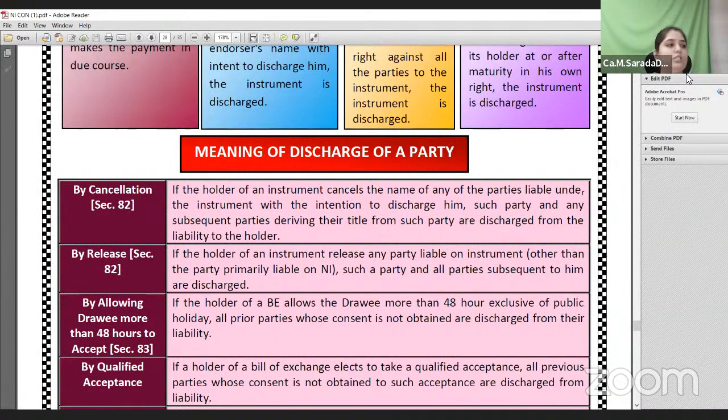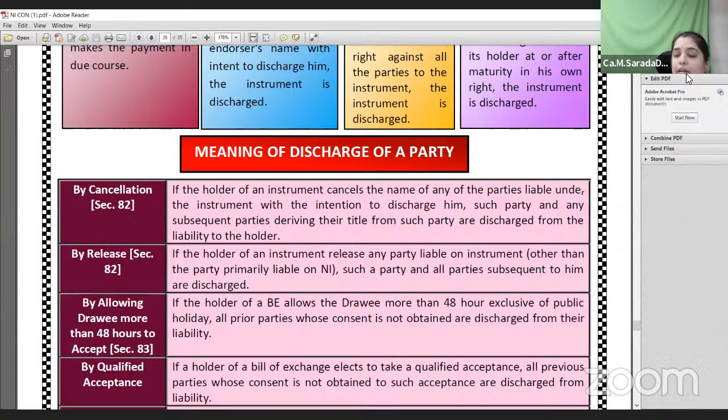Okay, so in what circumstances will the parties be discharged, ma'am? Suppose the holder of the instrument cancels the liability of any of the prior endorsers, then that endorser and subsequent endorsers would be discharged from the liability. Or when the holder of the instrument releases the liability of any of the endorsers or prior parties, he and those subsequent to him will be discharged. Or when the holder gives the drawee time for acceptance of a bill for more than 48 hours, then all the prior parties before him would be discharged from the liability. These are the instances where the party would be discharged.